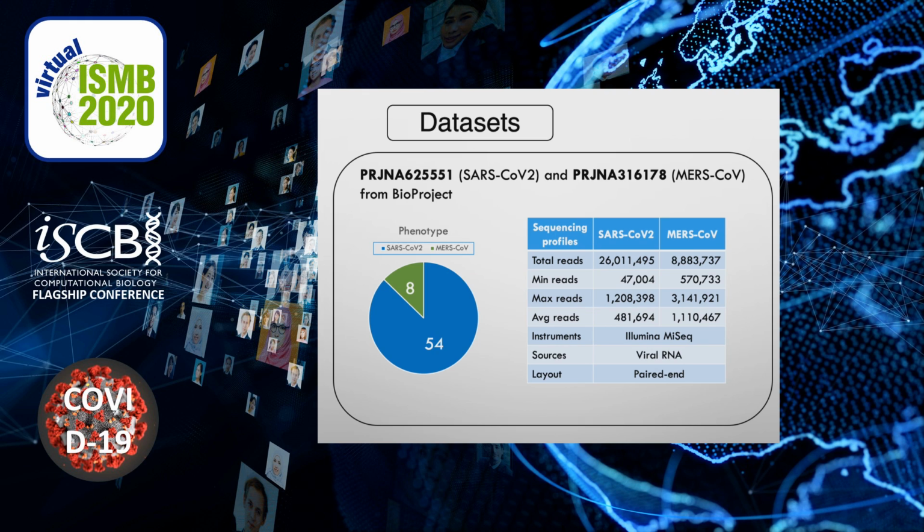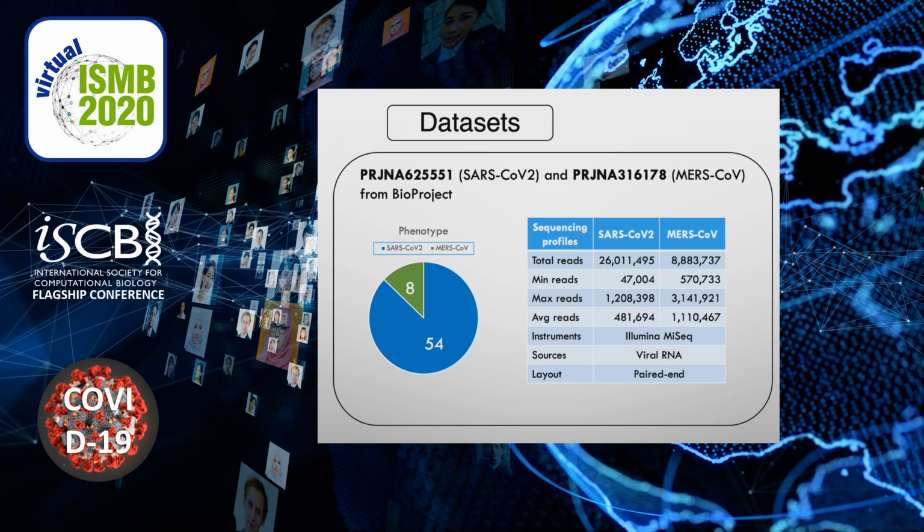Here, we show the dataset we use in our study. We took two different public datasets from BioProject. There are 54 samples of SARS-CoV-2 as our case, and 8 samples of MERS-CoV, Middle East Respiratory Syndrome Coronavirus, as our control.